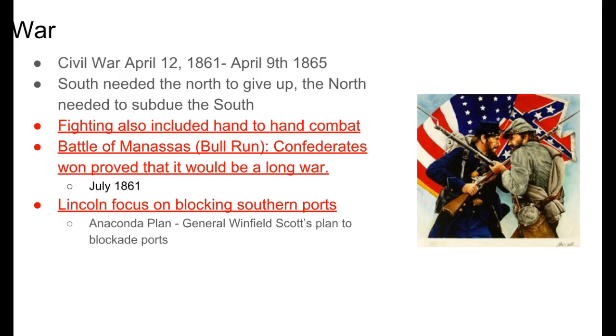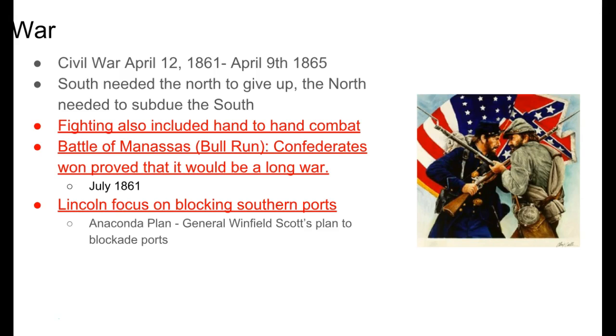One of the things that we saw happening in the Civil War was hand-to-hand combat between individuals, because remember, it took a long time to reload these guns, and so a lot of times it led to them fighting hand-to-hand. As you can see, these ends of the guns were very sharp. They could use them to stab one another.